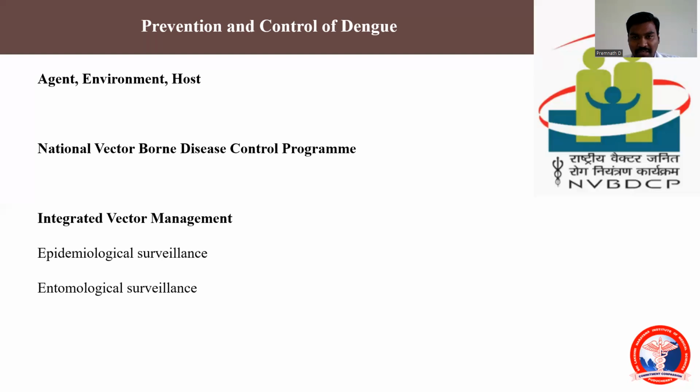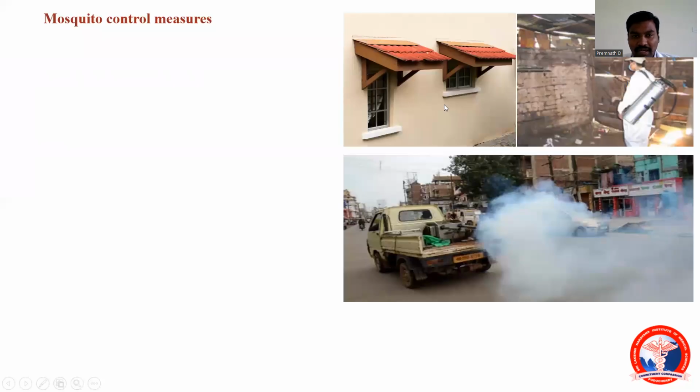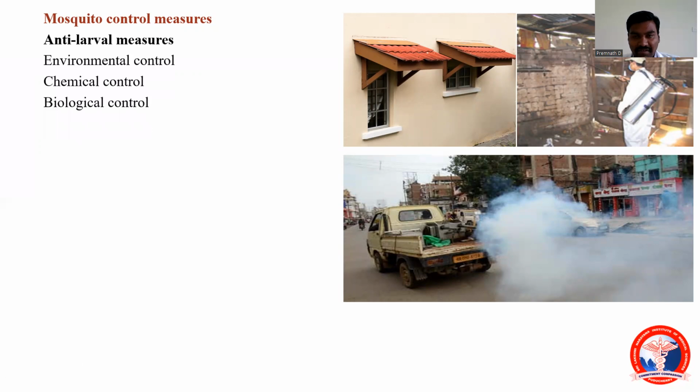In the NVBDCP program, there are 6 diseases that are covered. One is malaria, dengue, chikungunya, Japanese encephalitis, followed by filaria and Kala-Azar, of which one of the diseases is dengue. Under integrated vector management, what are the things that we need to do? One is, we know the vector is Aedes, if we control it, the disease progression will be decreased. So for that, anti-larval measures can be taken.